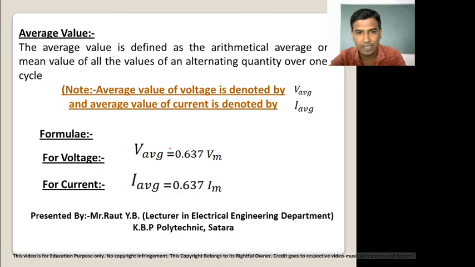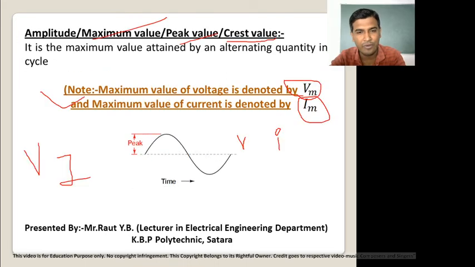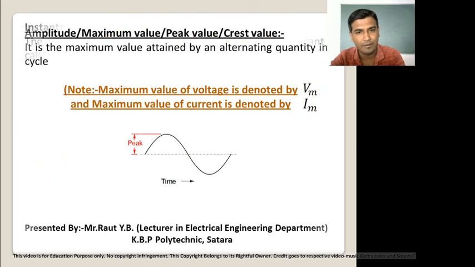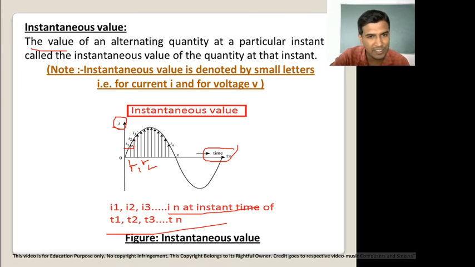Now in the previous slide we studied instantaneous values. Here we have three instantaneous values, I1, I2 and I3.